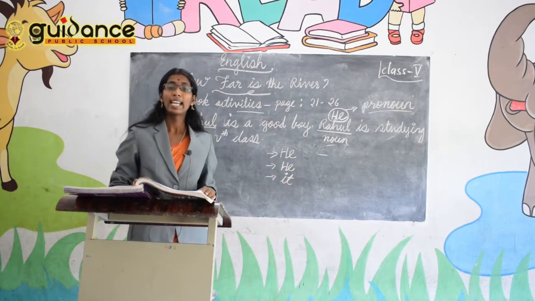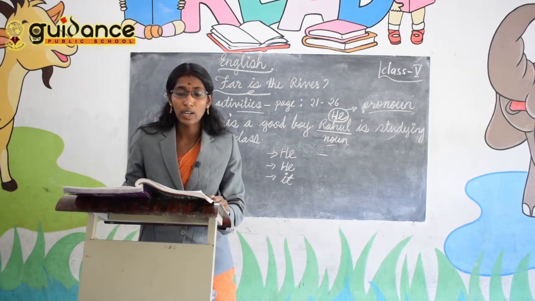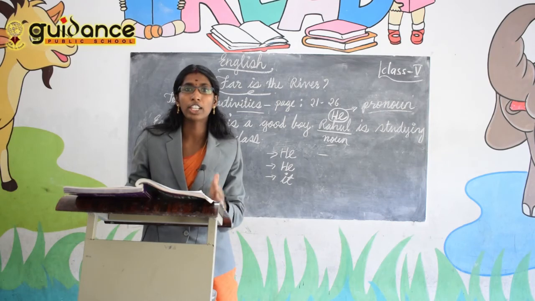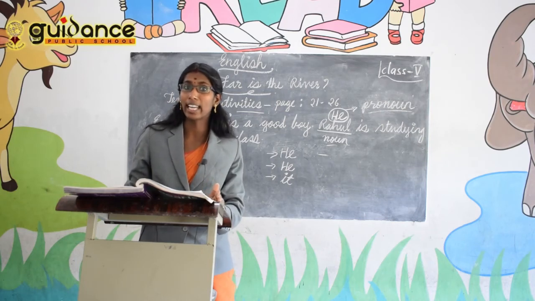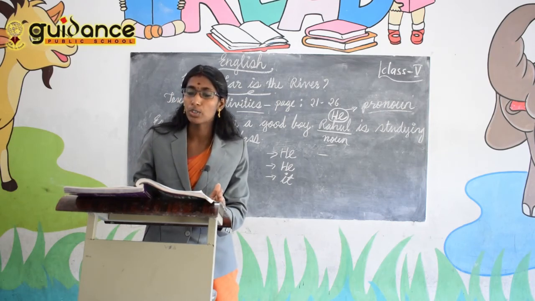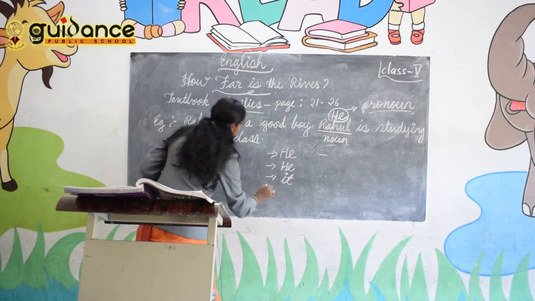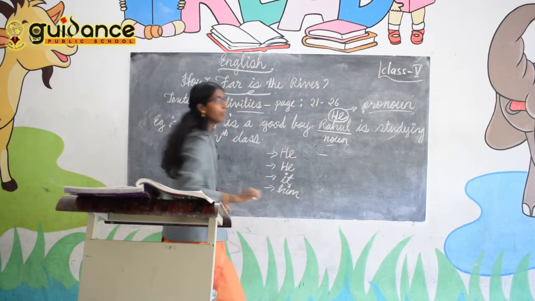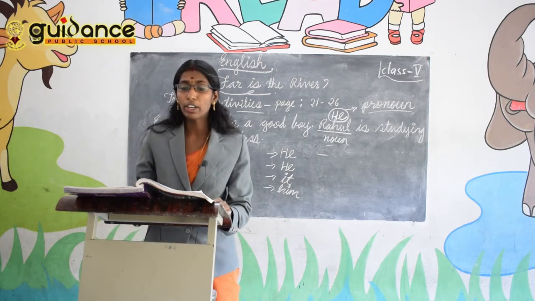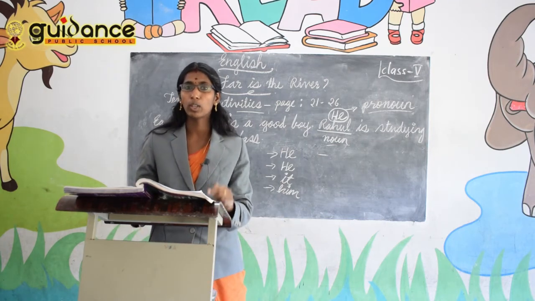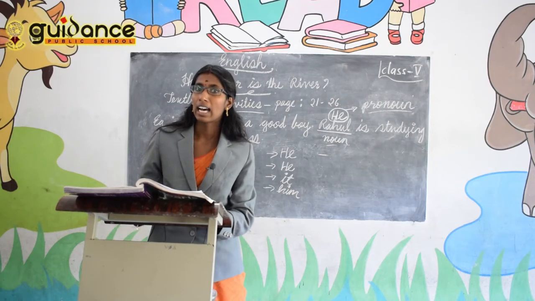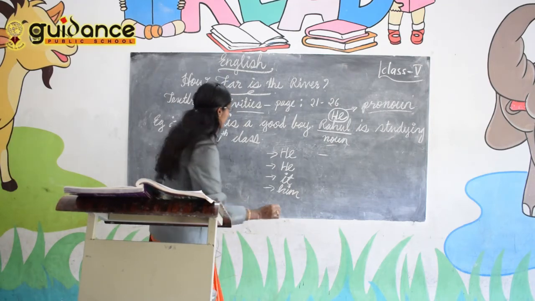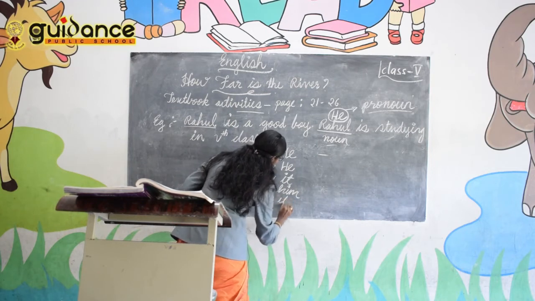Then the last one, they told him. To whom? The boy. So no need to repeat the boy again. So which pronoun do we use? Him. What about the fish in it? What does it mean? The river. So here the next pronoun used is it.